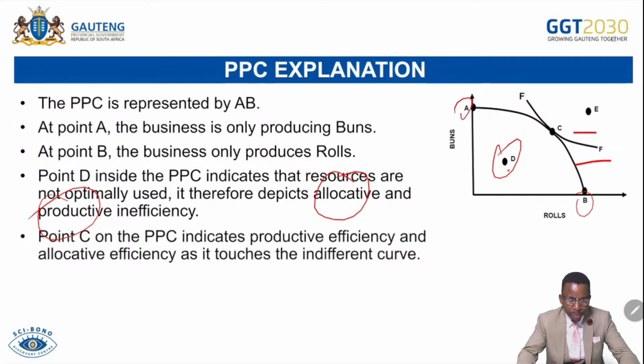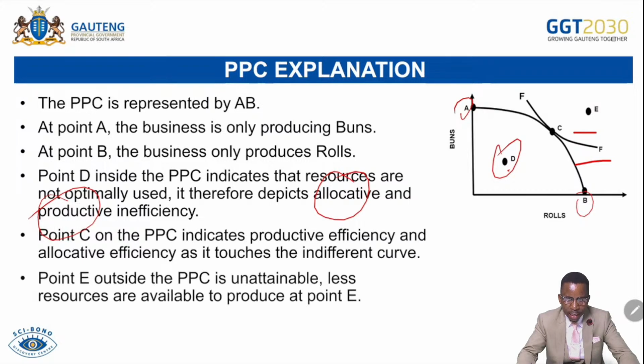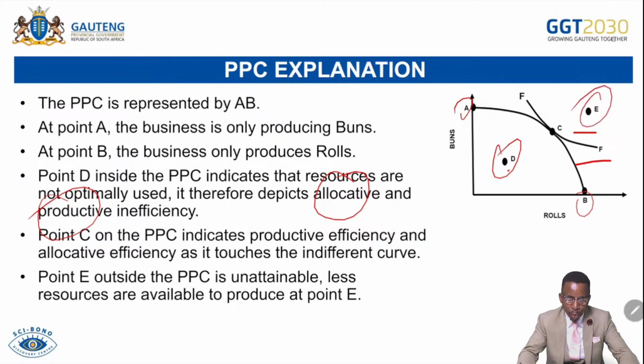Point C on the PPC indicates productive efficiency and allocative efficiency as it touches the indifference curve. Point E outside the PPC is unattainable. We cannot afford to produce here. Fewer resources are available to produce at point E. But to emphasize, point C is mainly allocative efficient. It means that the firm has used its resources optimally across both products, buns and rolls. But any point along the PPC indicates that the firm is productive efficient.